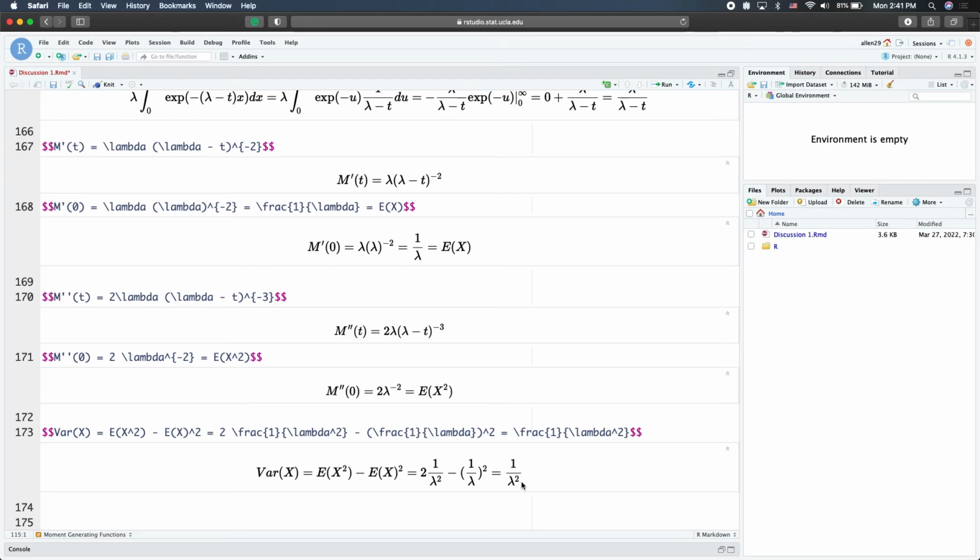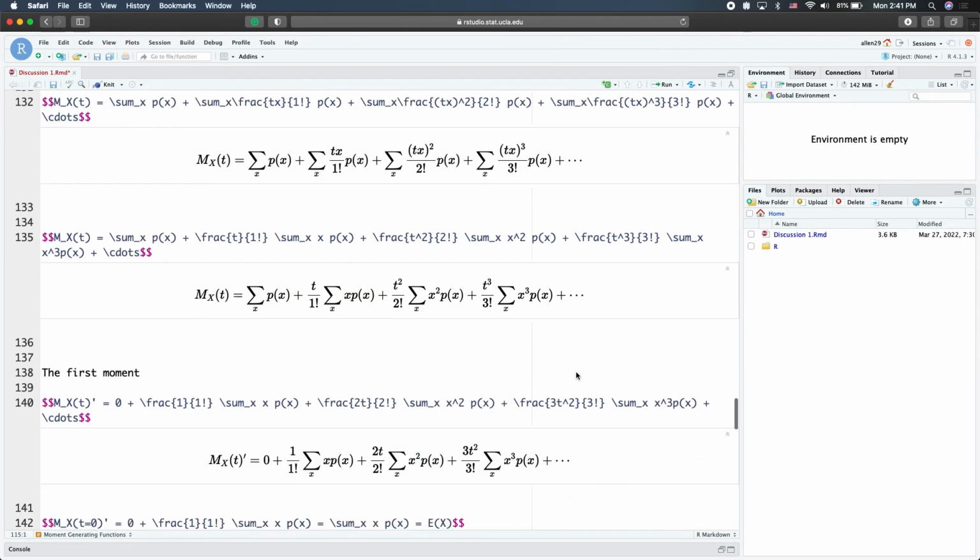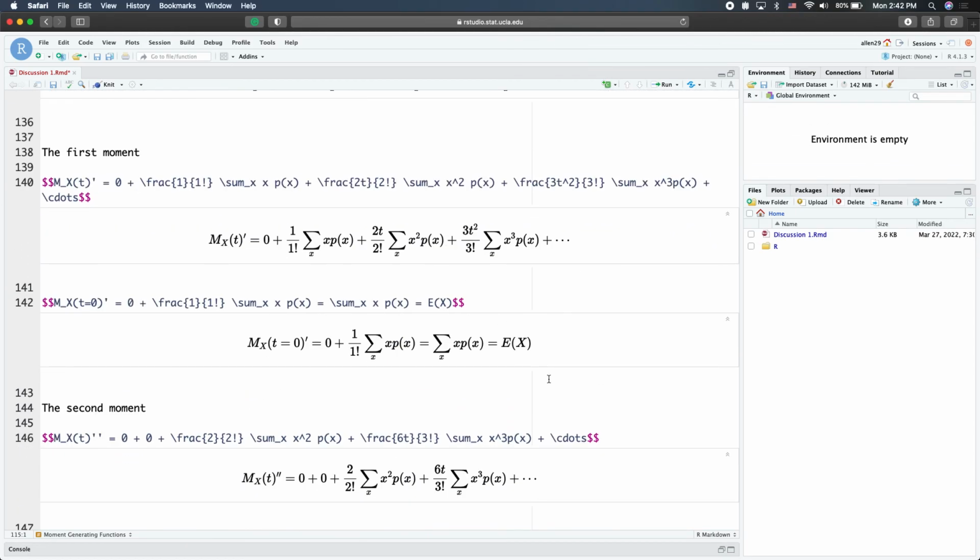Why would we set t to 0? Like, what changes if t is 1? Yeah, that's a good question. By setting t equal to 0, we are able to collapse all the terms into this form, and it gives us a shortcut. So that's why we want to set t equal to 0, to remove the other terms from this function, and then we are able to get the particular kth moment after we take the derivative and set t equal to 0. Does that answer your question?